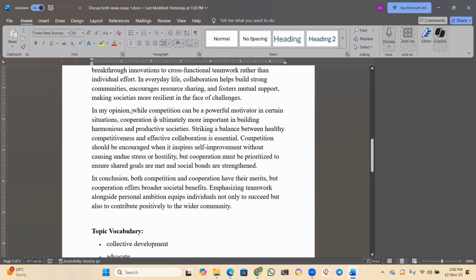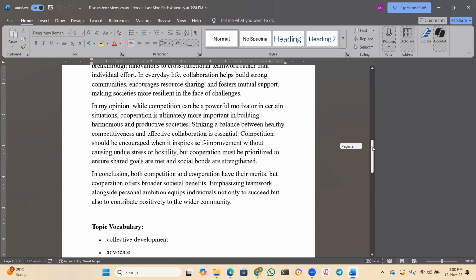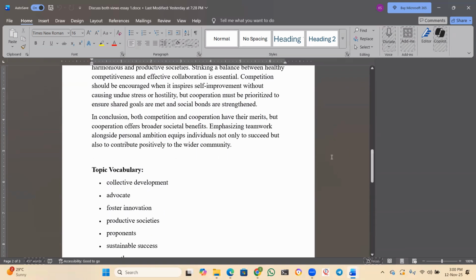You can support competition, or I can support cooperation as I like. You can write your own sentence supporting competition. The examiner wants to see how you are presenting the ideas, how you are choosing the lexical resource, how you are building the sentences. Are you using complex, compound, or simple sentences? That's what he wants to see.